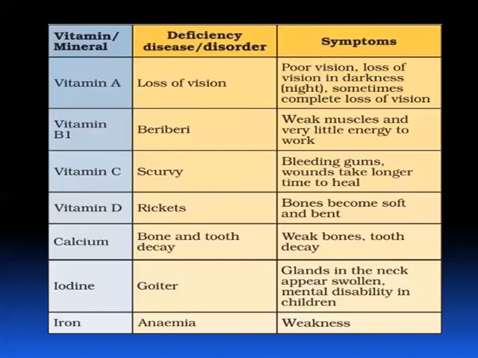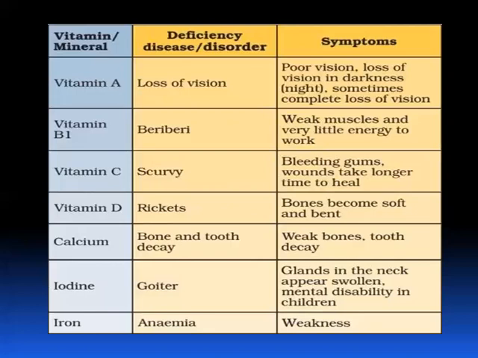This is about calcium. Now we'll go to iodine. Iodine, you already studied in 4th class. Because of the absence of iodine, or deficiency, goiter disease occurs, that is enlargement of glands in the neck. So glands in the neck appear swollen, and there is mental disability in children. That means they cannot grow properly. Their brain will be undeveloped.